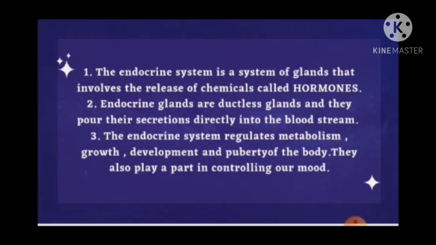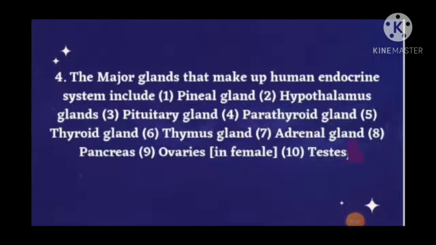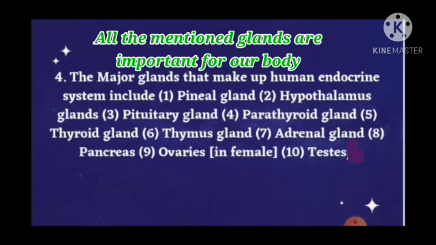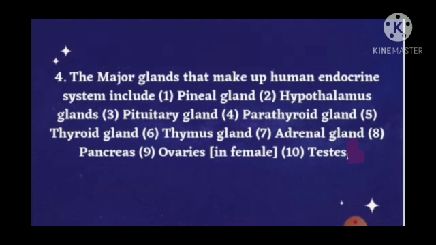But in this video, we will study only about the endocrine glands present in our body, their location, their function and diseases caused by their dysfunction in the human body. The major glands that make up the human endocrine system include: first, the pineal gland; second, hypothalamus; third, the pituitary gland or the master gland; fourth, parathyroid gland; fifth, thyroid gland; sixth, thymus gland; seventh, adrenal gland; eighth, pancreas; ninth, ovaries in female; and tenth, testis.